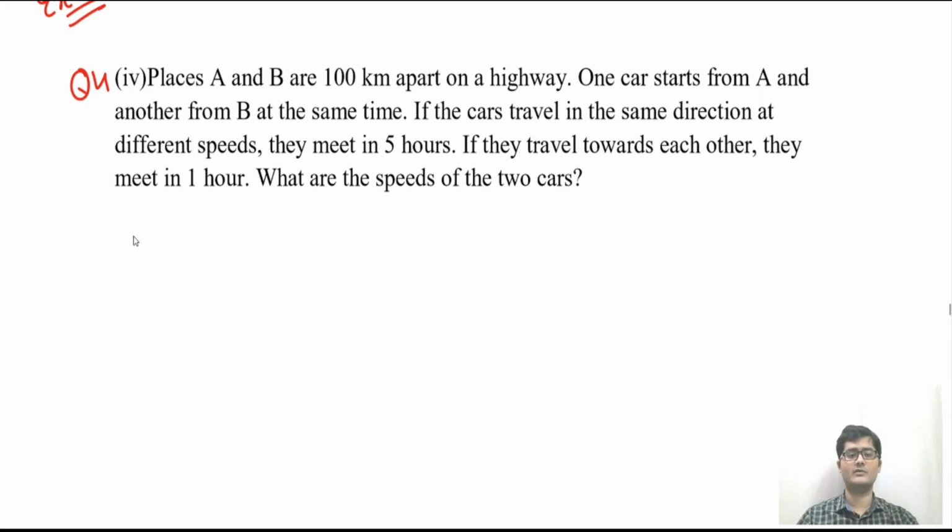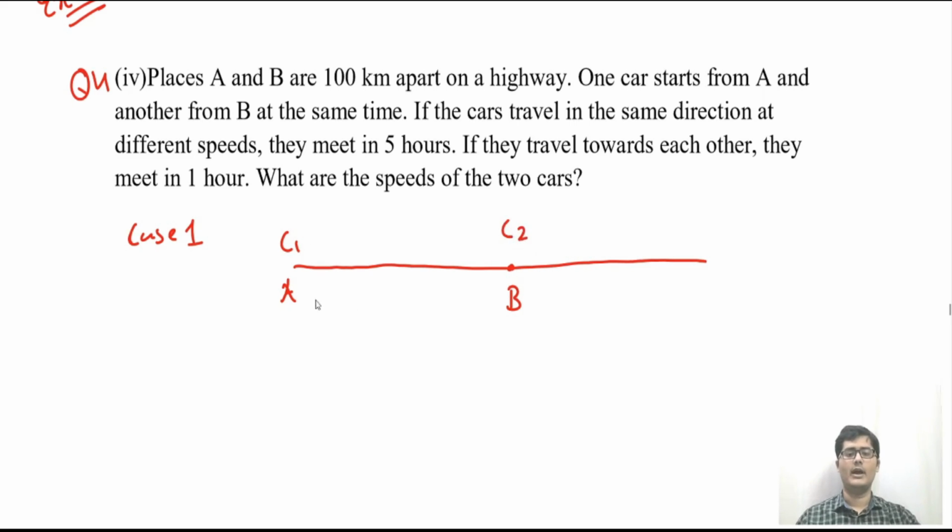So let us start with case 1. So there is a highway. Two cars are at points A and B. Let this be car 1, car 2, and both the cars are at a distance of 100 km. They both are meeting each other at point M in 5 hours. So the time taken for both the cars to meet is 5 hours.